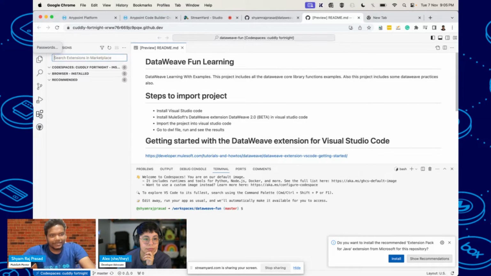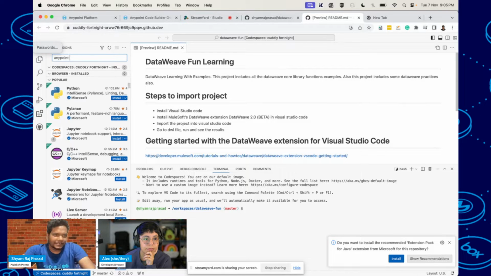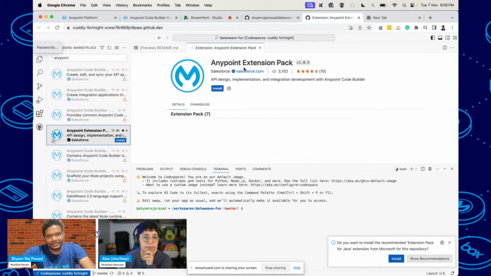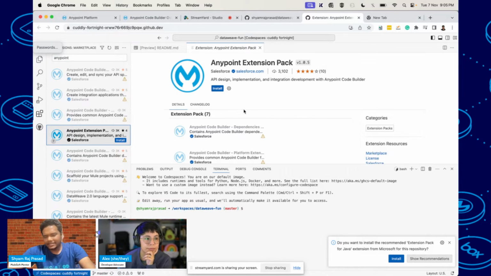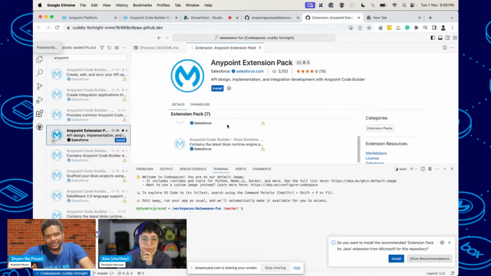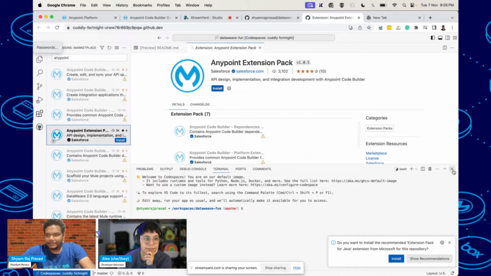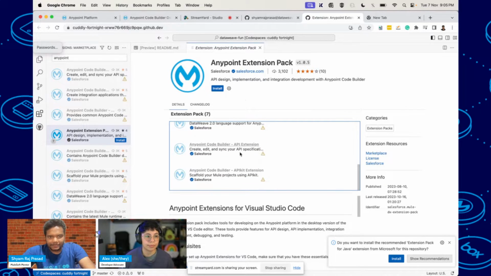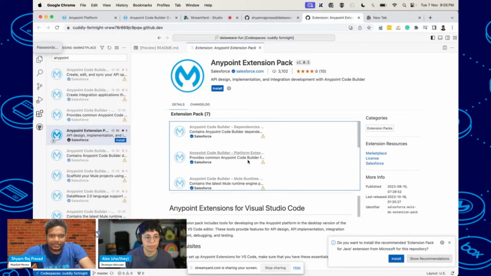So how can we install? You have to go to the extensions and search for the Anypoint Code Builder extension pack. Here you can see the Anypoint extension pack. You just have to click on install. It will come with 7 items, such as the dependency, platform extension, DataWeave extension, Mule runtime engine and so on, a group of 7 things that will be installed.